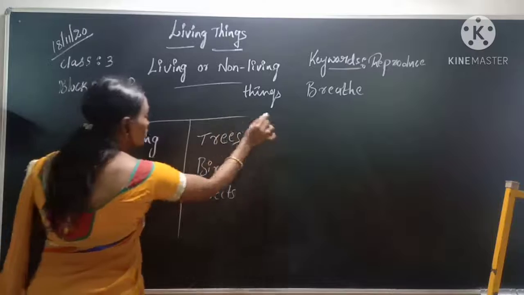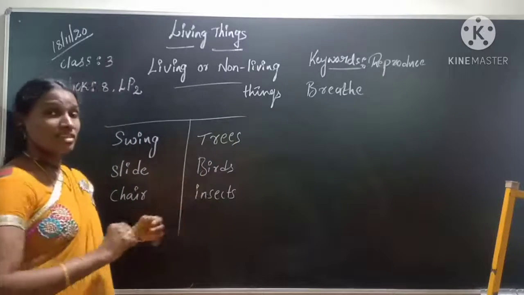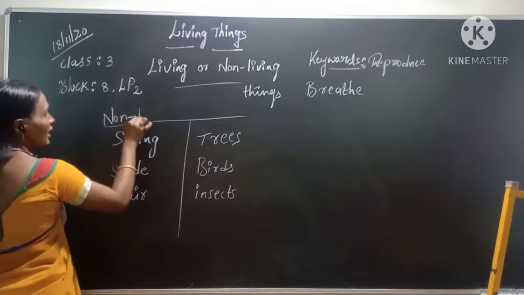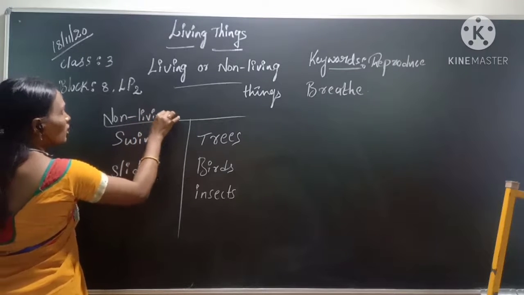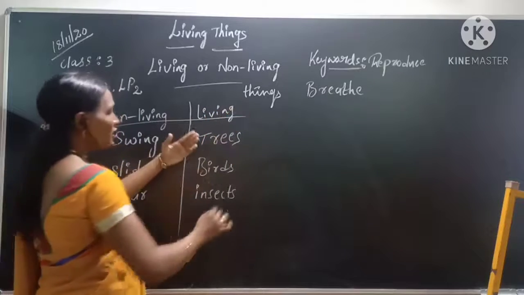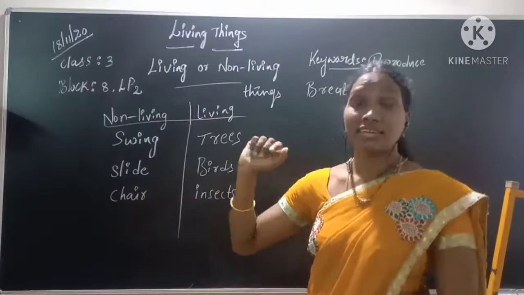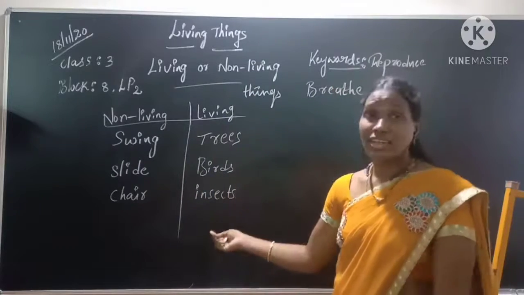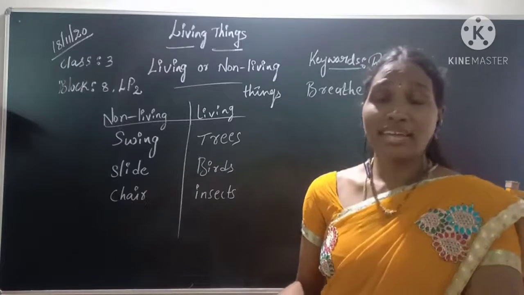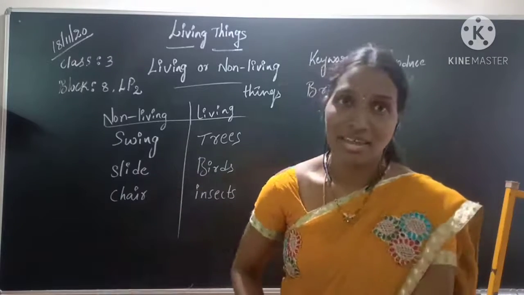Yes, we can solve this. We can solve these things with yesterday's example, the differences between living things and non-living things. These are the non-living things: swing, slide, and chairs are the non-living things, right? Whereas trees, birds, and insects are the living things, because living things can do everything, right? Living things can reproduce, breathe air, grow bigger, and they need food to live. Whereas non-living things cannot do any of these, right?